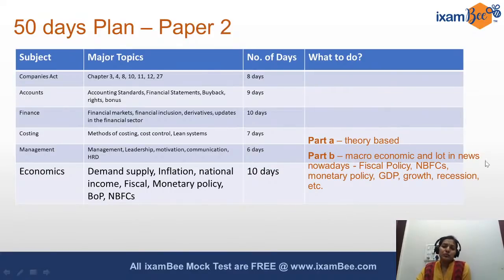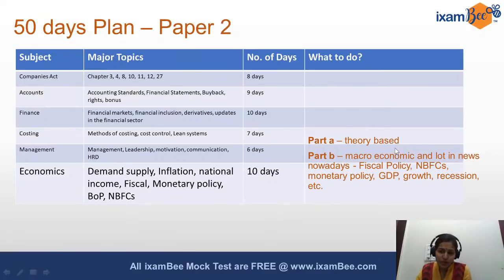It's likely to be the focus here also. Yes, some theory based questions as to demand, elasticity, what is supply, what is the intersection of demand and supply, what is the Keynesian theory, those kinds of theoretical questions can be there. So that is where you should limit yourself. Again, all these topics in themselves are huge.